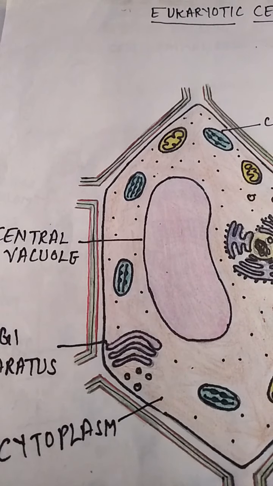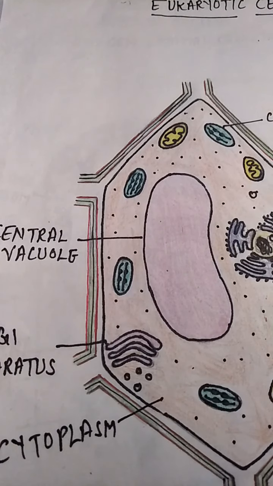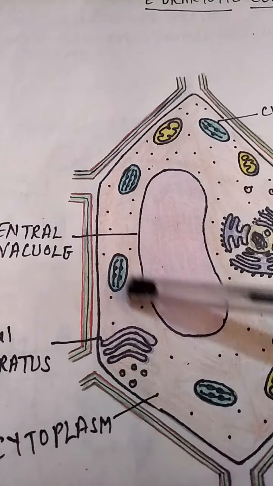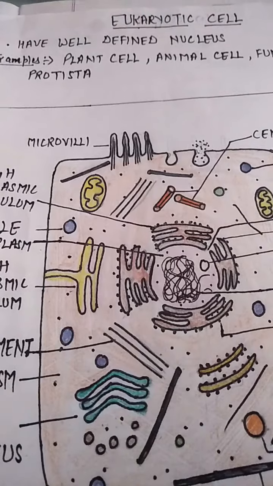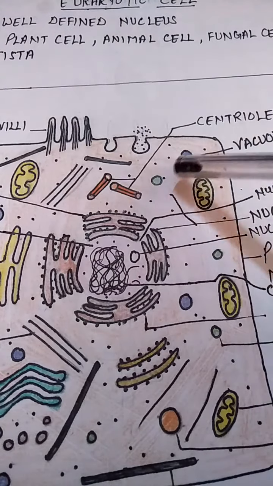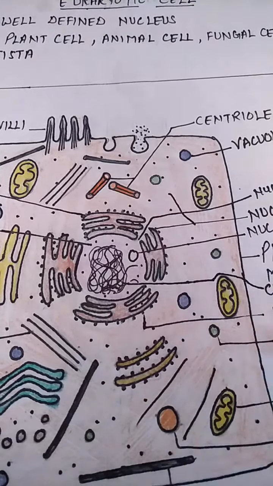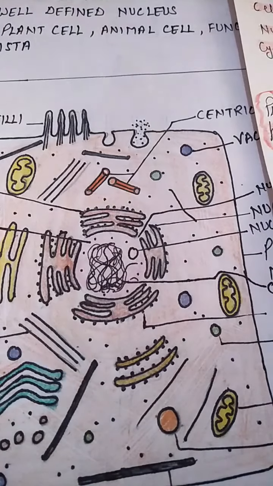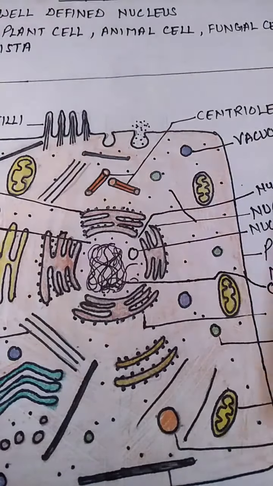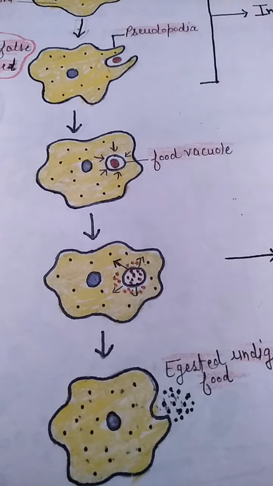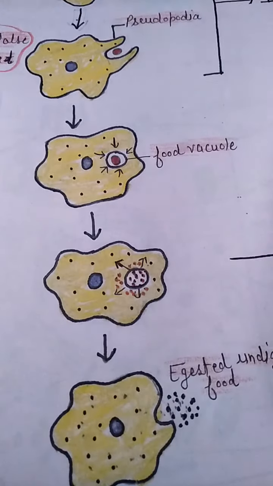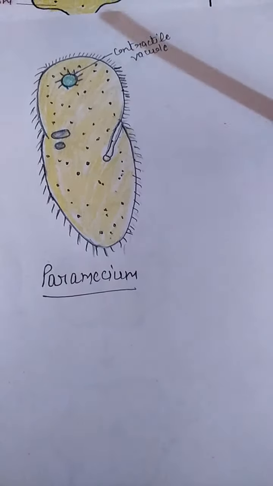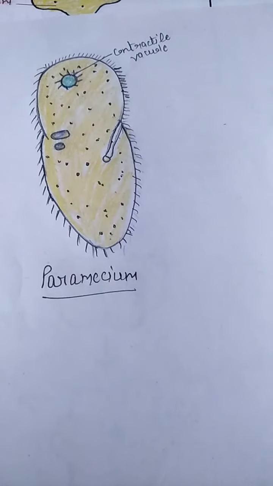You can see in the case of the plant, there is the presence of a vacuole. In the animal cell, they also possess a number of small-sized vacuoles. Even in the amoeba, there is a vacuole, and in paramecia, we can also see vacuoles.